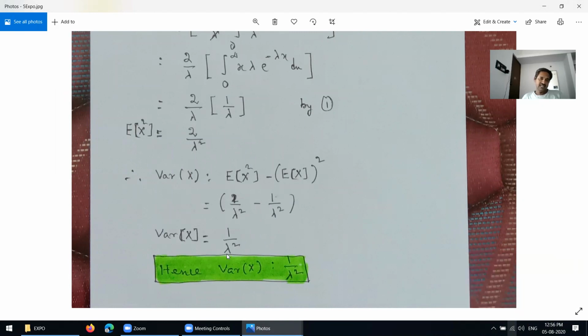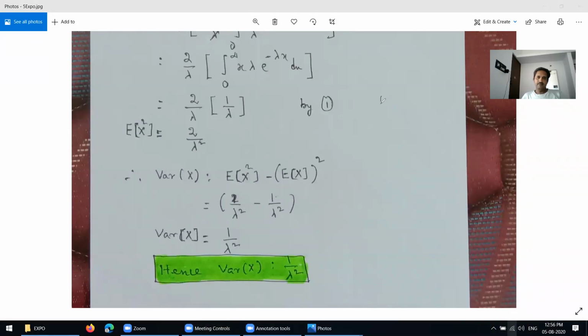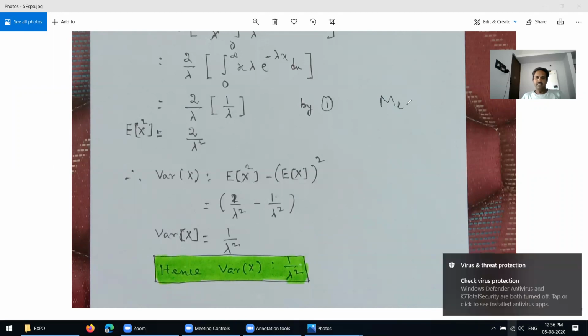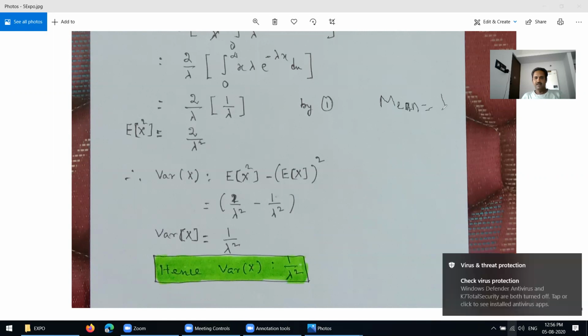You understand? It's okay. So now we have the two results. What are the two results we have now? Here you write: mean is nothing but 1 over lambda. So just you have to remember these things.